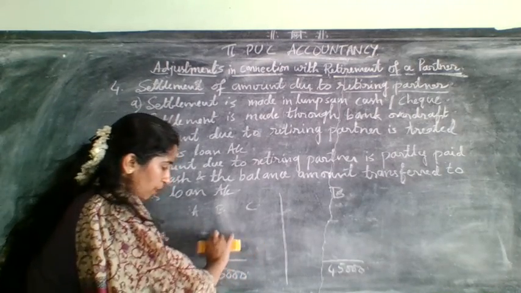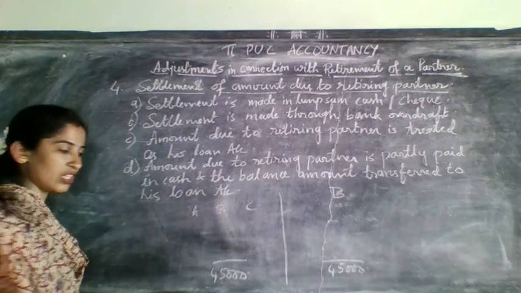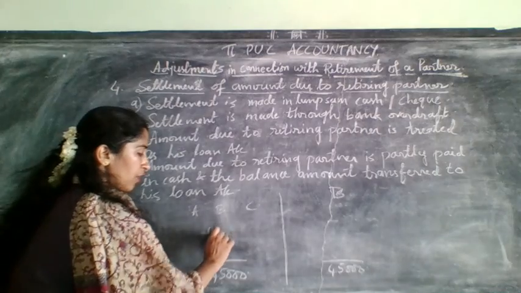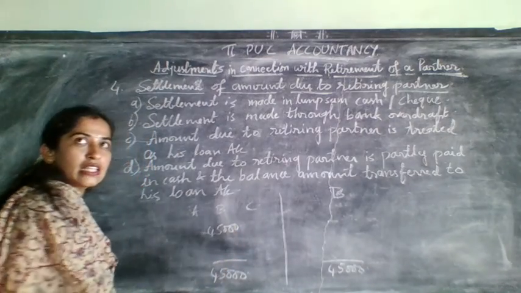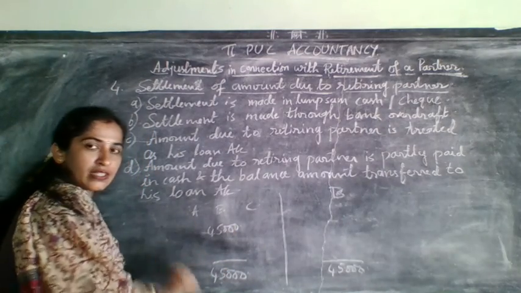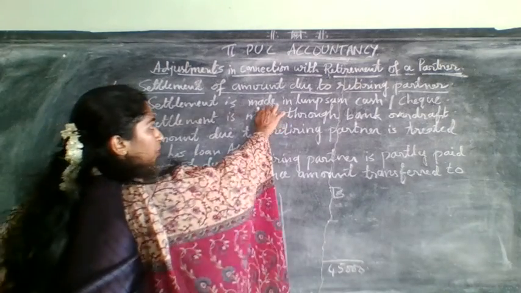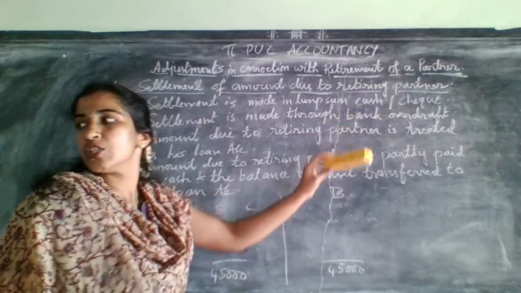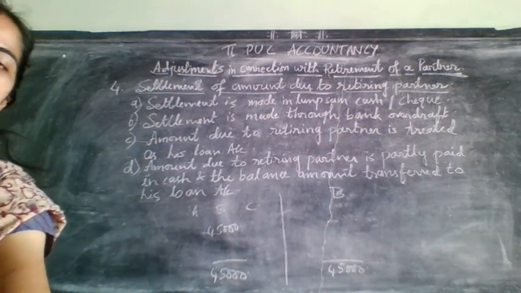Now he will not be there for the next financial year. He is retiring from the firm. That's why this 45,000 should be settled. How will it be settled? It will be settled in lump sum, cash or check.